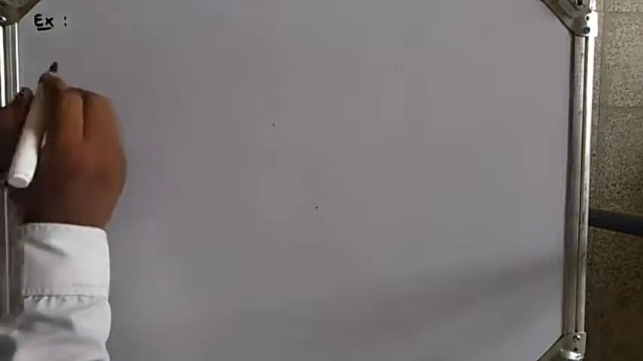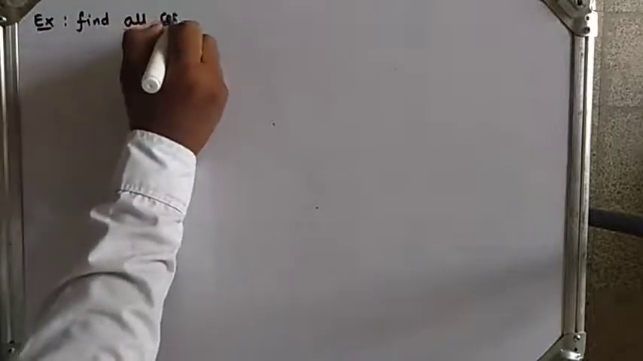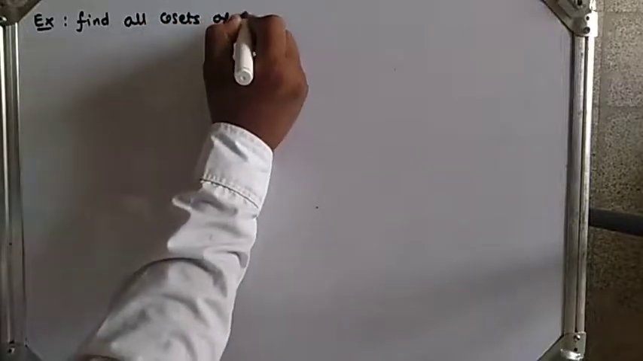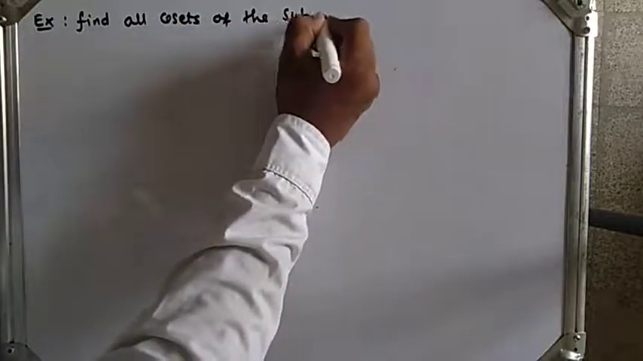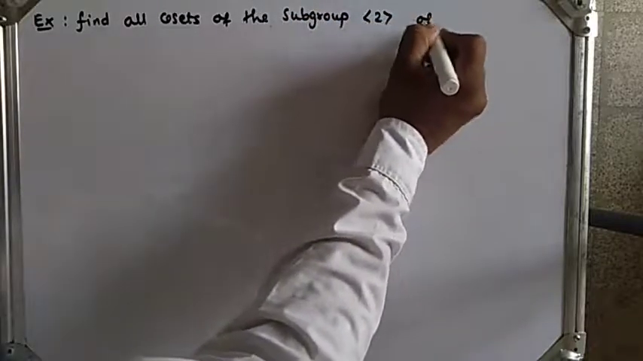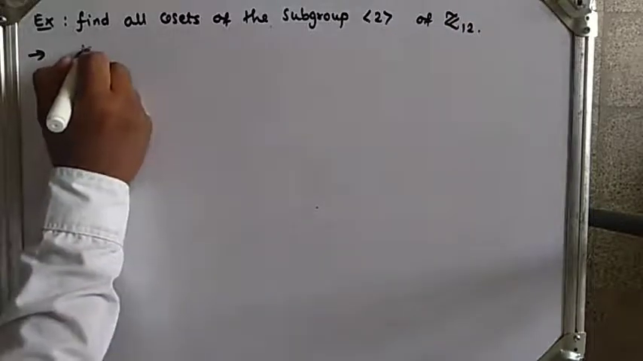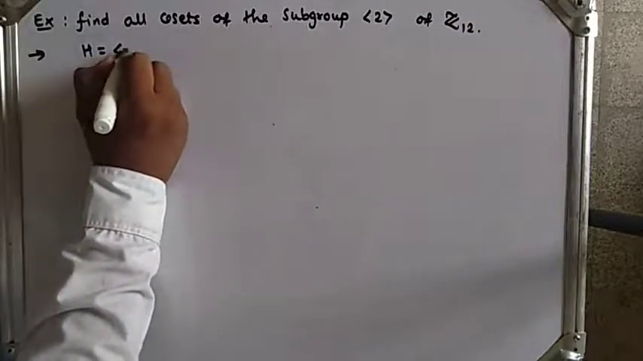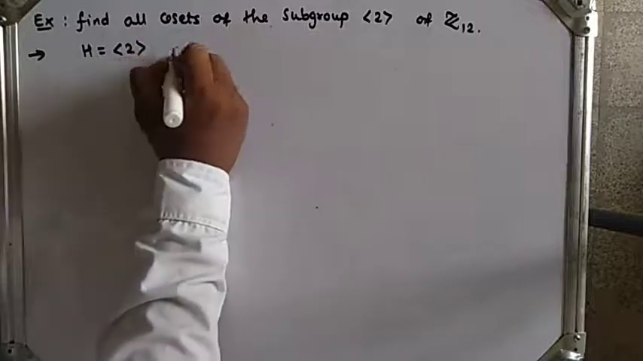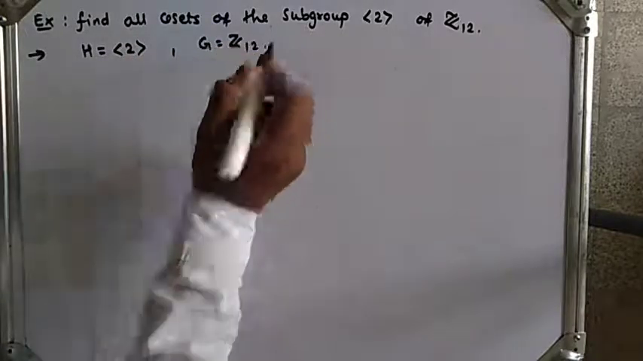Let's see another example from the exercise. Find all cosets of the subgroup generated by 2 of Z12. So here we are given H, the subgroup generated by 2, and G is the group Z12.